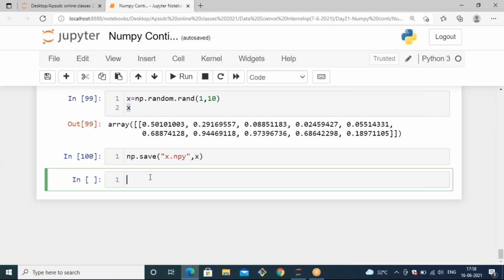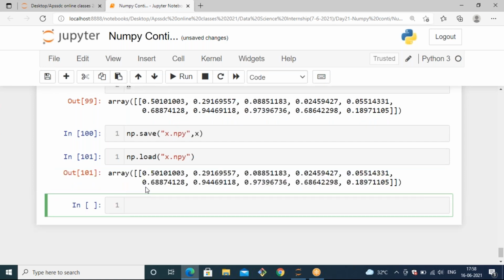Now, after saving your array, if you want to use it at some point, you need to access it. For that we have a method to load it: np.load. Here you mention the file name you passed while saving. The name I have is x.npy. While loading, if you want to assign it to a variable, you can. It's up to you. I'm just loading it and displaying it.